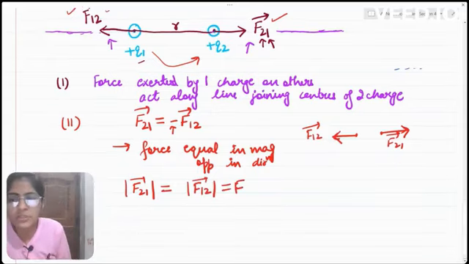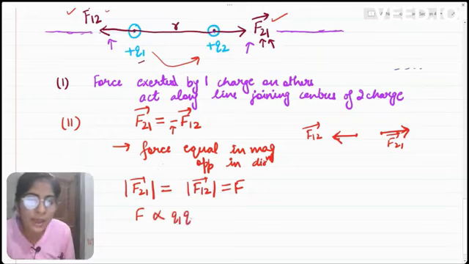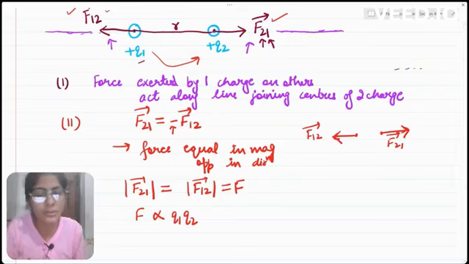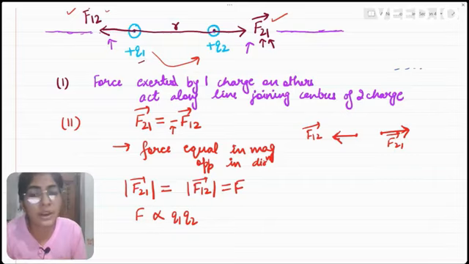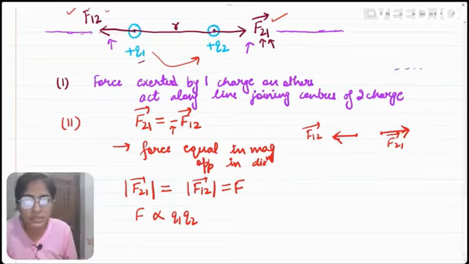The third thing which Coulomb's law states is that the force between the two charges depends upon the magnitude of both the charges. It is directly proportional to Q1 and Q2. That means if we take big charges, then the force between both the charges will be larger, while if we take smaller charged particles, then both the charges will exert small force on each other. So this is about F directly proportional to Q1 and Q2.